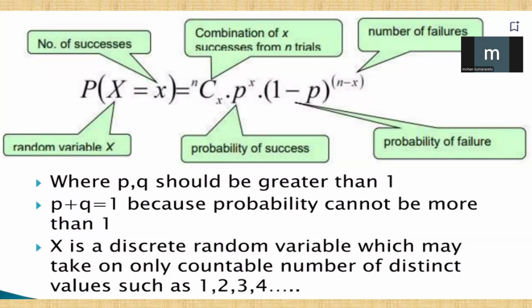Where p and q should be less than 1. p plus q must be equal to 1 because the probability cannot be more than 1. If X is a discrete random variable, it may take on only a countable number of distinct values such as 1, 2, 3, 4.